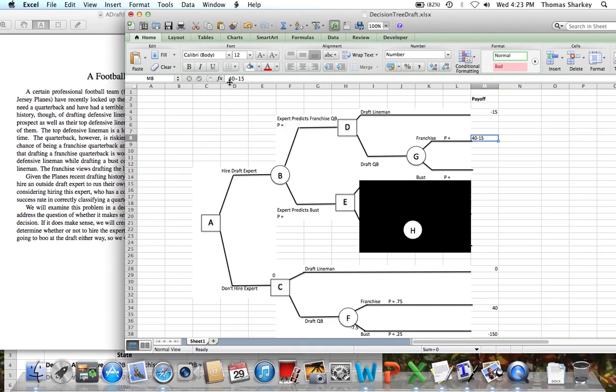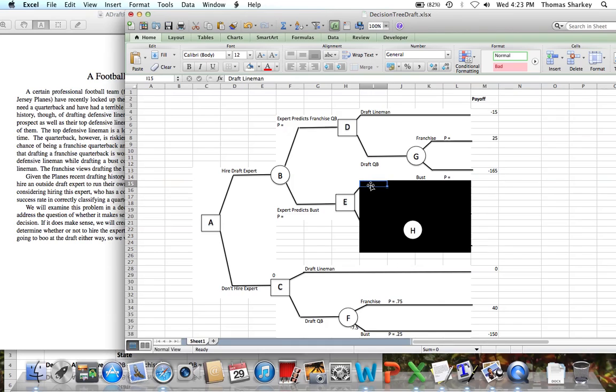So the payout of drafting a franchise quarterback minus the $15 million consulting fee. And then we're in a lot of trouble if the quarterback turns out to be a bust, because now we're in the hole for $165 million cost.